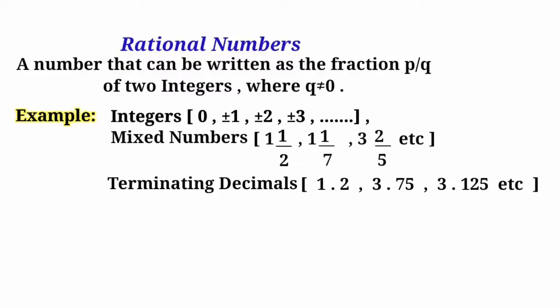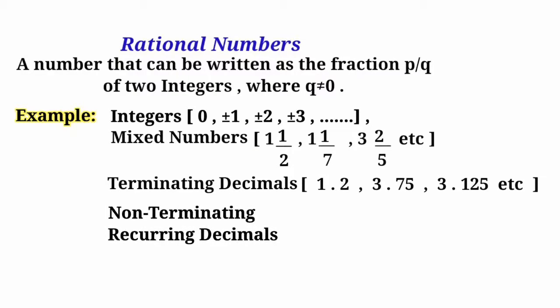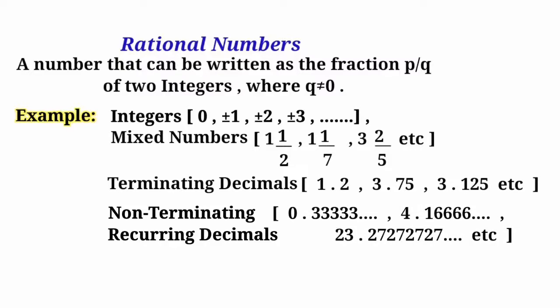Also, all non-terminating recurring decimals are rational numbers because they can be rewritten as fractions. Decimals are called non-terminating recurring decimals if a digit or a pattern of digits in the decimal part keeps repeating itself infinitely. We can rewrite a non-terminating recurring decimal 0.33333 and so on as a fraction 1 by 3.